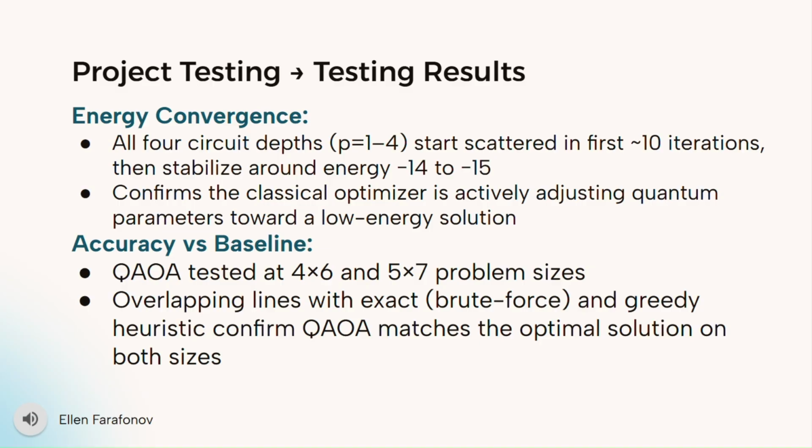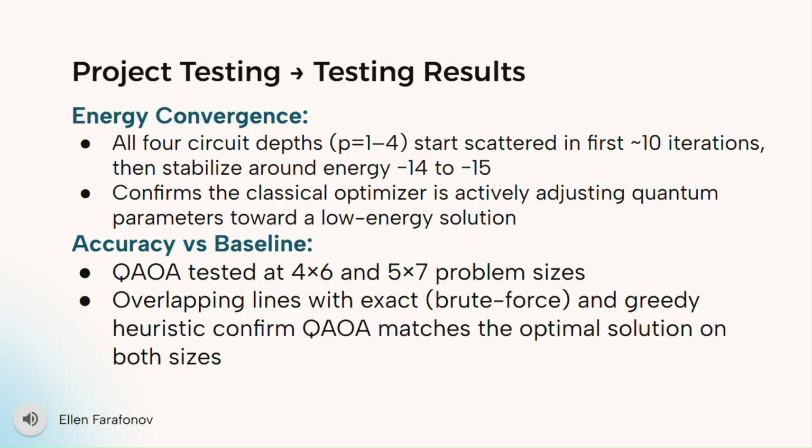So for the actual testing results, we will start with energy convergence. In energy convergence, all 4 of the circuit depths start scattered in the first 10 or so iterations, and then they begin to stabilize around -14 to -15 energy. This tells us that the classical optimizer is actively adjusting the quantum parameters and pulling them towards a lower energy solution, which is exactly what we want to see for this experiment.